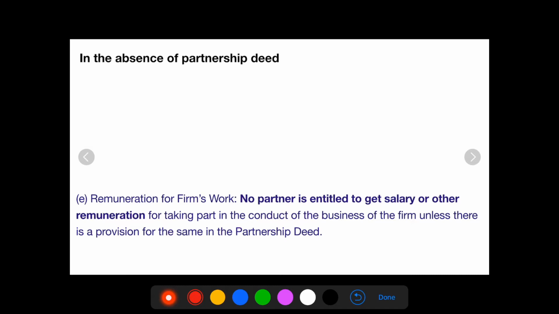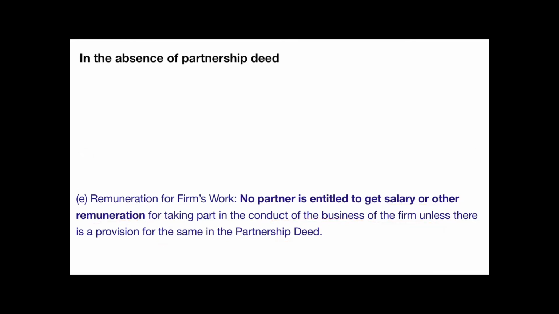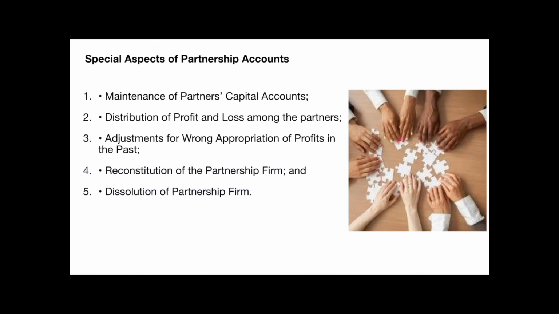So, the partners doing the work for the business are not entitled to get any sort of salary or remuneration for taking part in the conduct of business of the firm, unless it is mentioned in the partnership deed. So, these are the 5 important points that you need to remember if the partnership deed is silent.